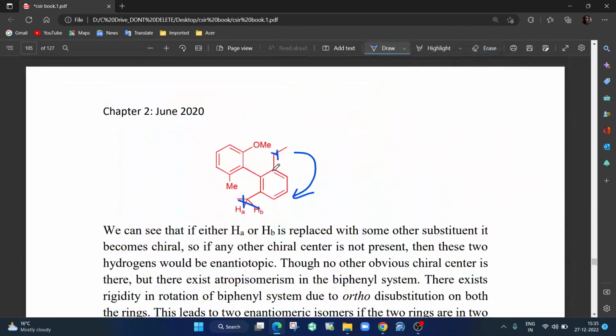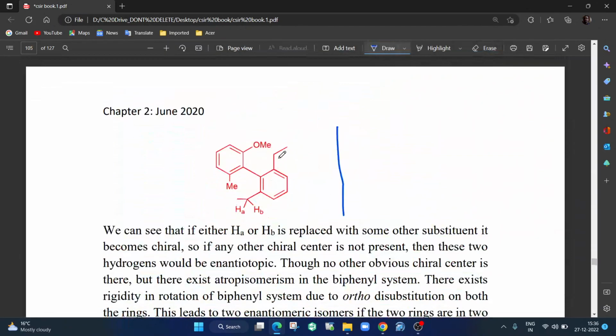If X is above the plane of the screen and Y is below, and in another molecule X is below and Y is above, then it shows atropisomerism. They will be enantiomers, mirror images which are not superimposable. But here such an issue was not there. Why? Because both of these are ethyl groups.